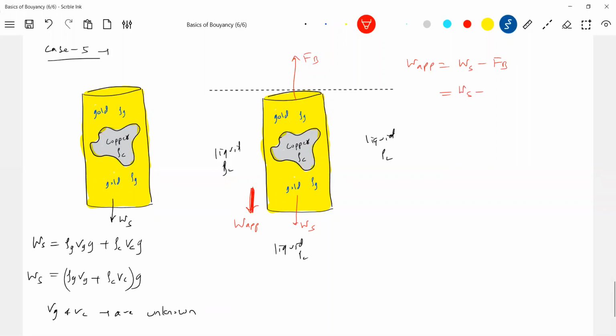What is the buoyant force? Rho L, volume immersed, that is Vg plus Vc, into g.